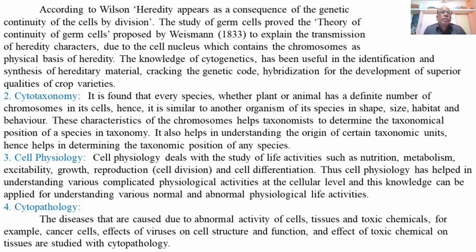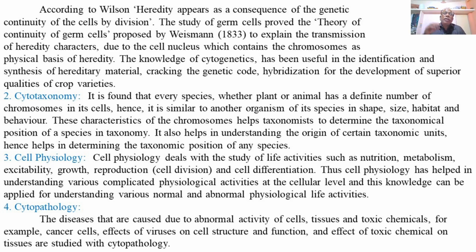Then cytotaxonomy. Every species, whether plant or animal, has a definite number of chromosomes in its cells. Hence, it is similar to another organism of its species in shape, size, habitat, and behavior. This is another important branch of cell biology, cytotaxonomy.